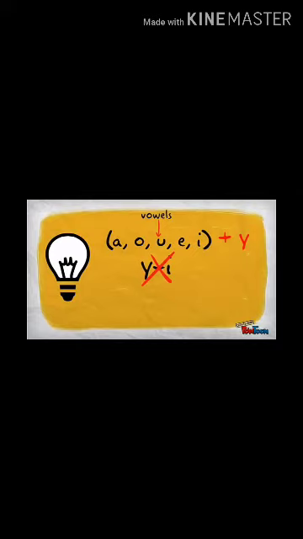Now we will talk about vowels. You know, a, e, i, o, u. There are 5 vowels. So if you see vowels at the end, what you have to do is simply add ed. Simply add ed. Okay. So there you can see in this slide, it's written, simply add ed. So how? Like y, you have to add, then ed. Like stay, this you can see, stay. So there is y at the end.